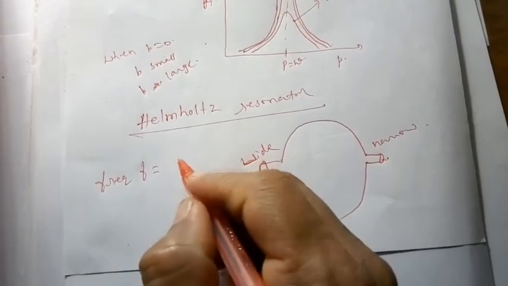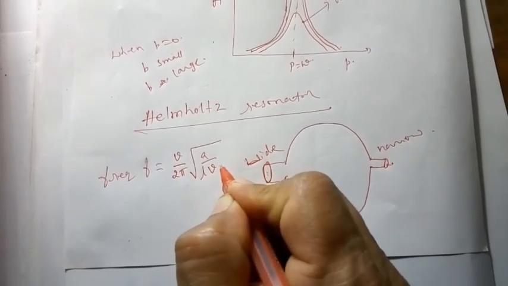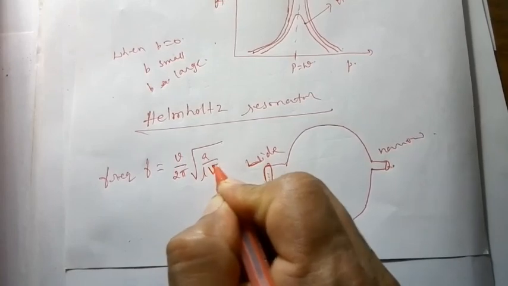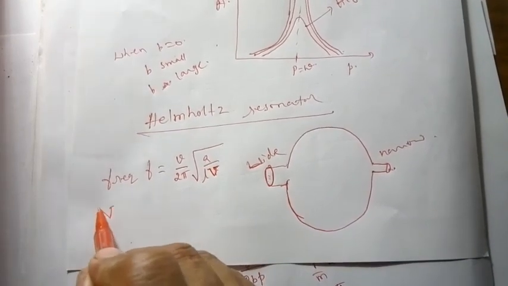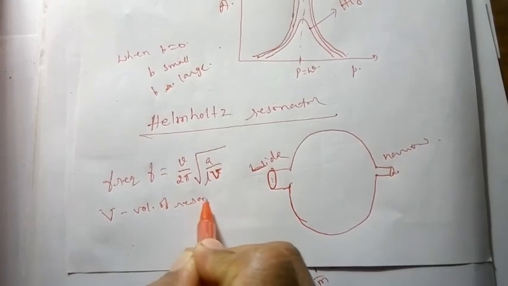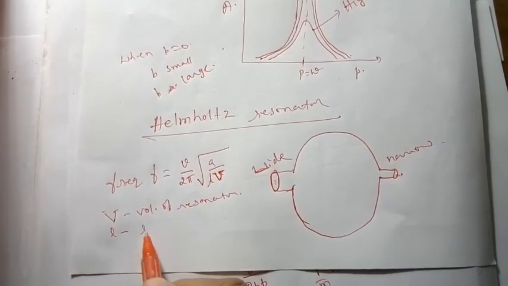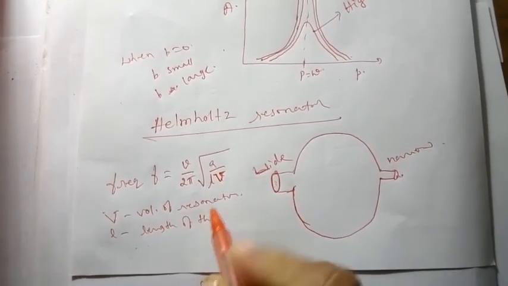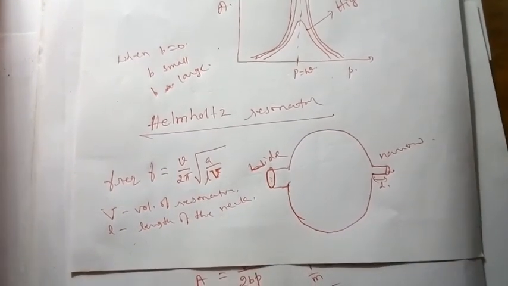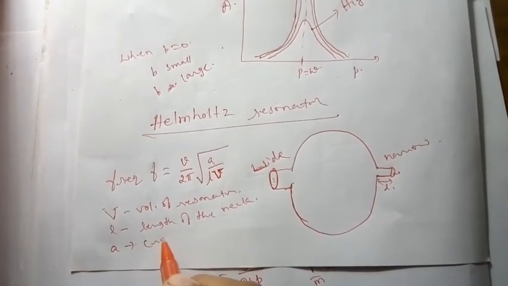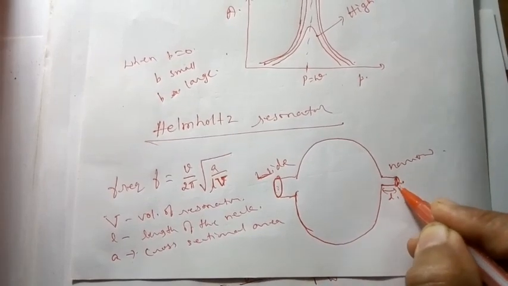The frequency of the resonator f is given by v divided by 2 pi times the root of A divided by l V. Capital V is the volume of the resonator, small l is the length of the neck, that is, the narrow length you are talking about, and A is the cross-sectional area of the neck, so you are talking about this area.